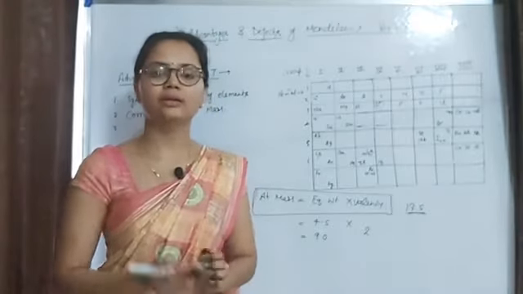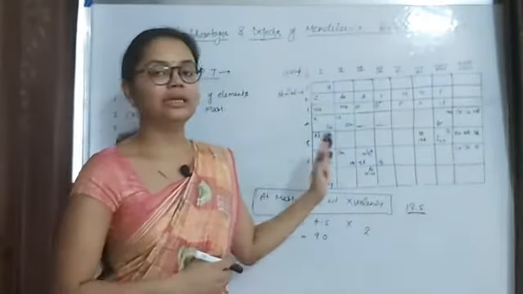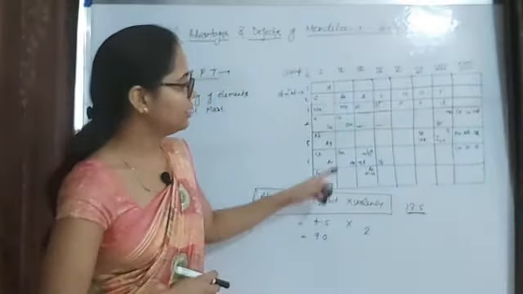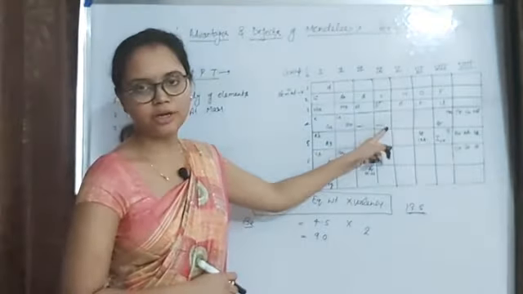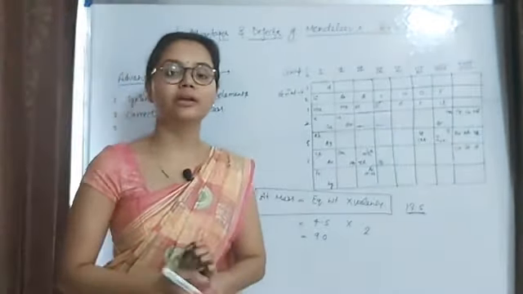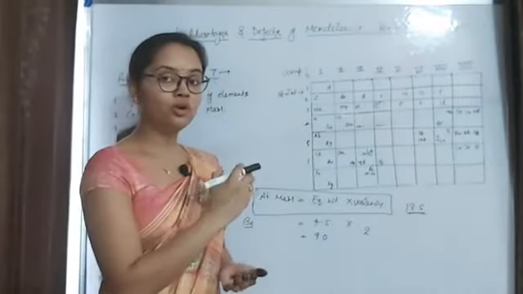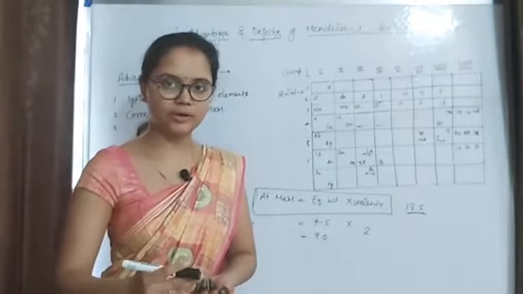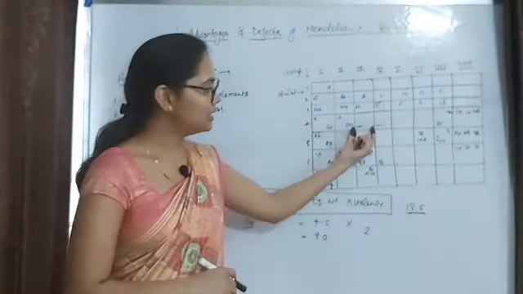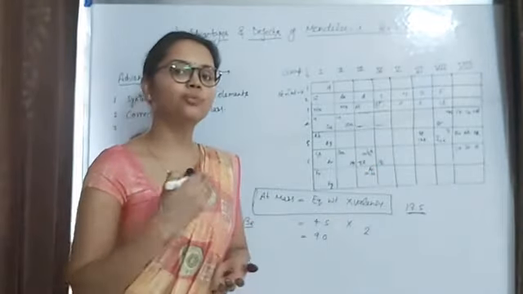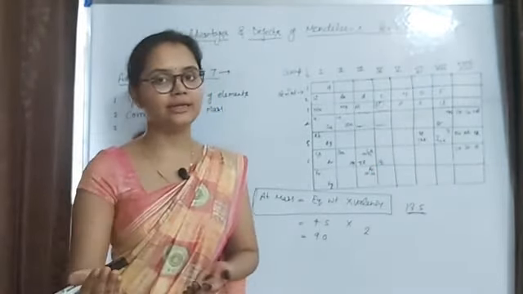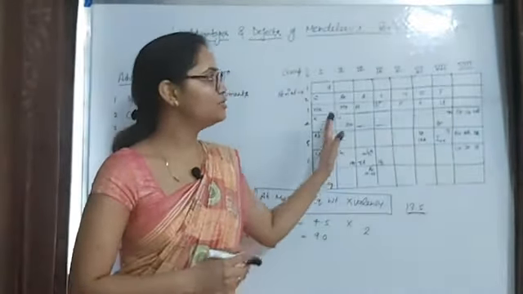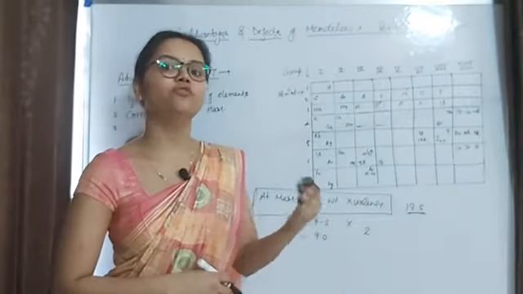Now we'll talk about the third. As I told you, when he arranged the elements, he arranged the discovered elements as well as some undiscovered elements. Like he left space for gallium and germanium, because these two elements were not discovered at that time. Not only did he leave the gap, but he foretold the properties of undiscovered elements. So in this way these left gaps and foretold properties inspired many scientists to discover new elements. So we can say that Mendeleev's periodic table helped in the discovery of new elements.